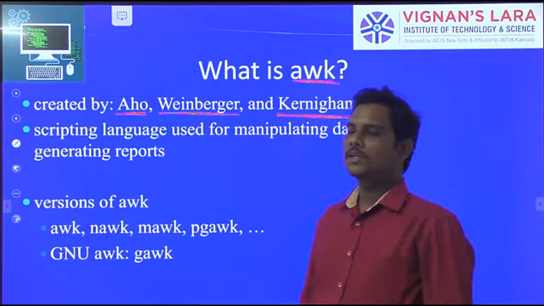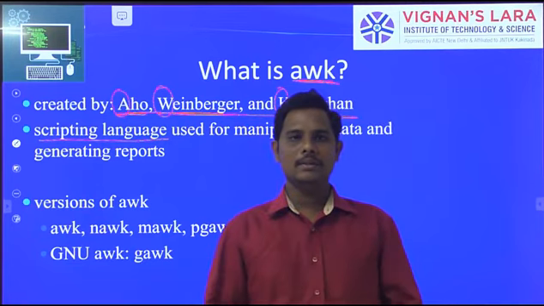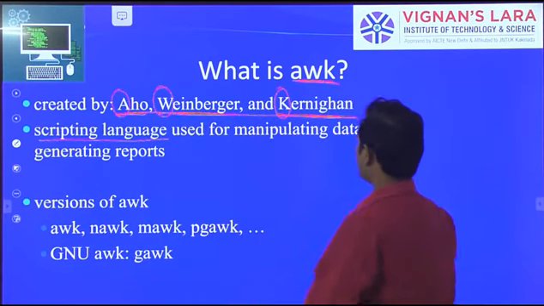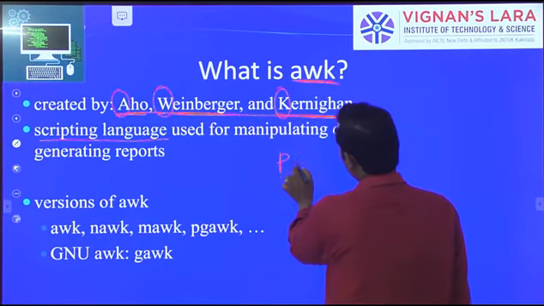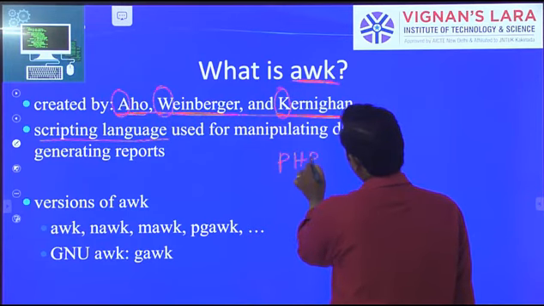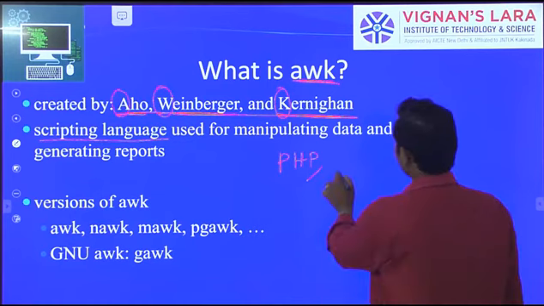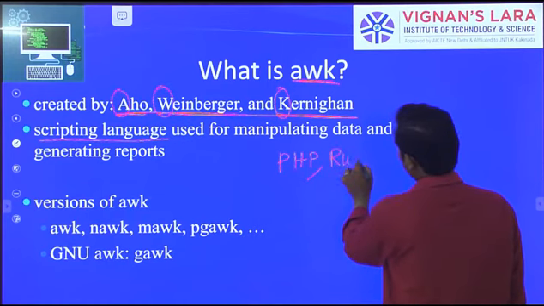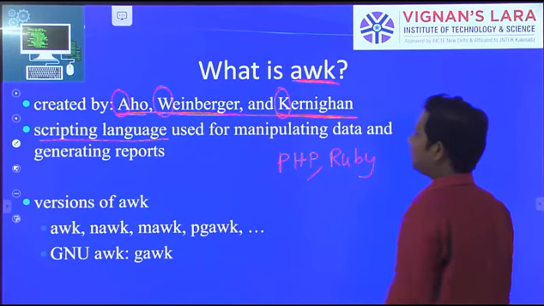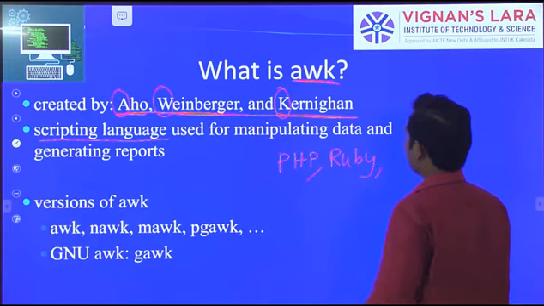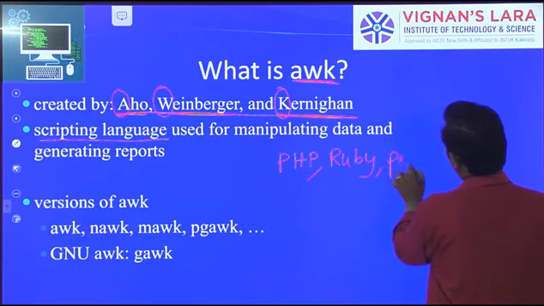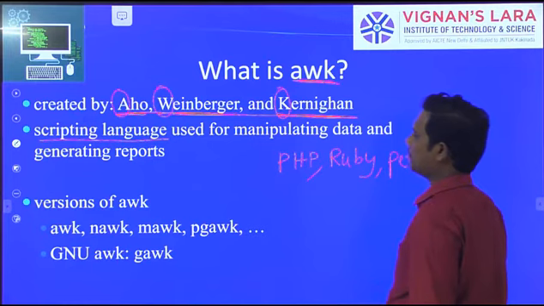I told you already, it is a scripting language. Many scripting languages exist. PHP is a scripting language. Next, Ruby is a scripting language.